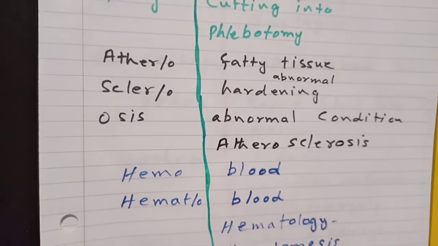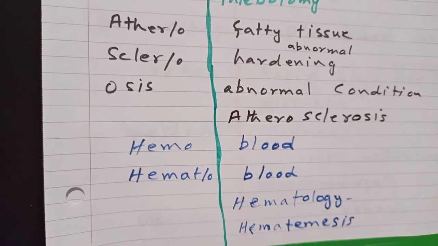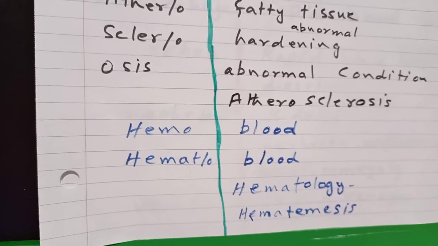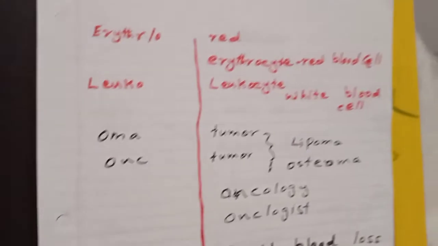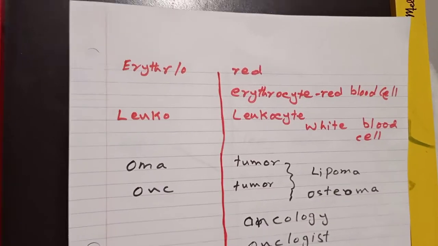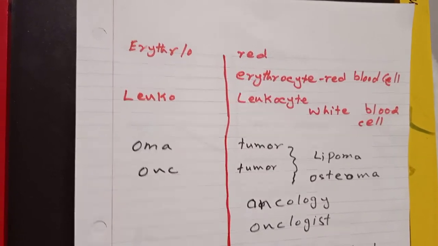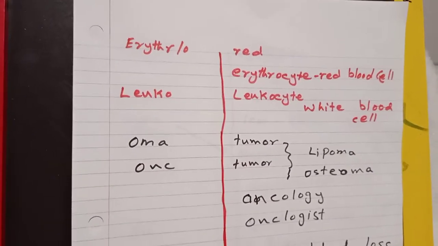Hemo means blood. Hemato means blood. These are two words used for blood. Hematology, study of the disease of the blood. Hematemesis, vomiting of the blood. Erythro. Erythro means red. Erythrocyte, red blood cell. Leuco means white. Leukocyte, white blood cell.